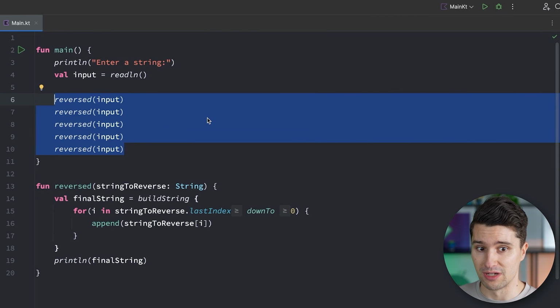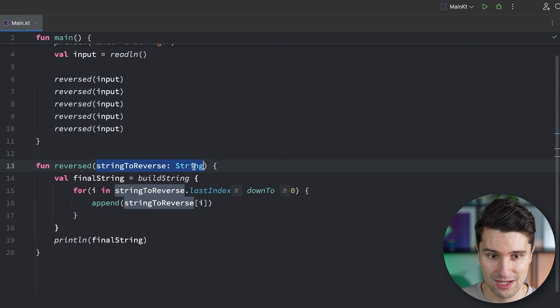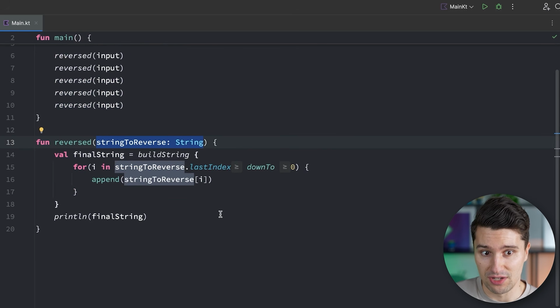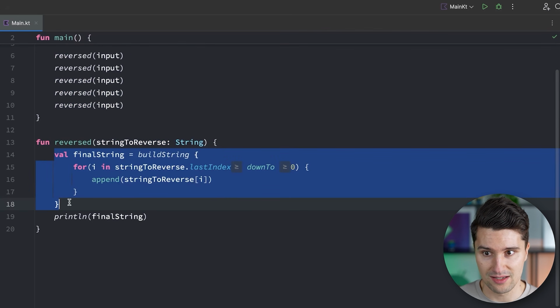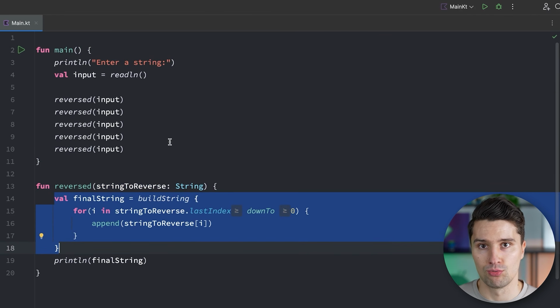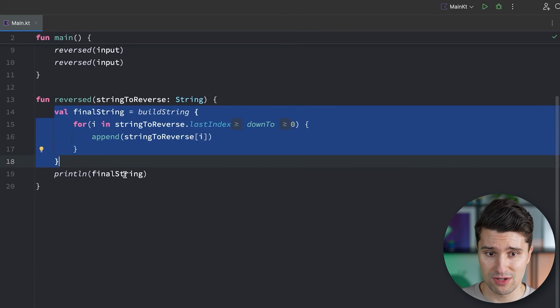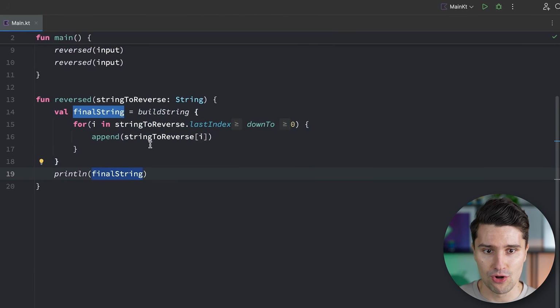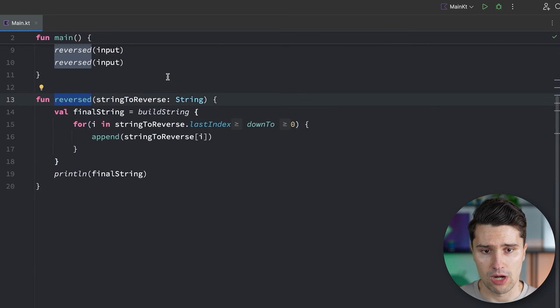So a function gets certain inputs, our string to reverse. It then does something with these inputs. It reverses it in this case. But then it can also give us a certain output, so the final reverse string. And then the main function can decide what to do with it, whether to print it, whether to do something else with it. So that's a much more flexible approach than just always printing this, because that way we have no access to this final string at the place where we call this function. So how does that work?